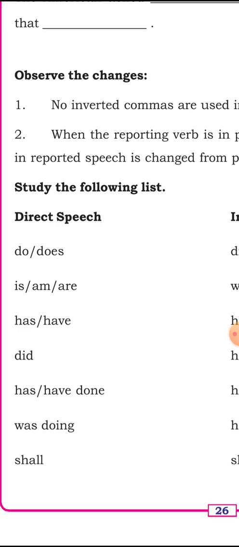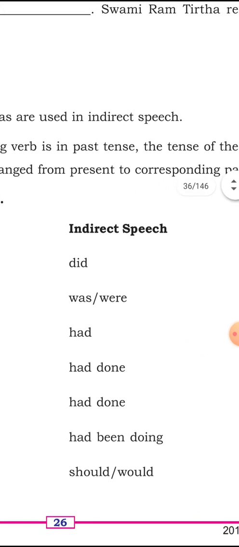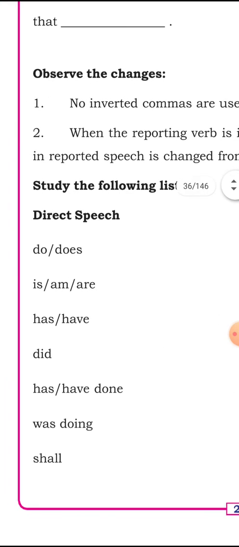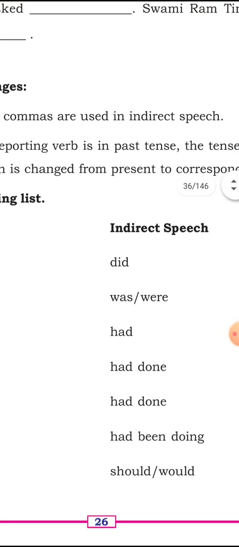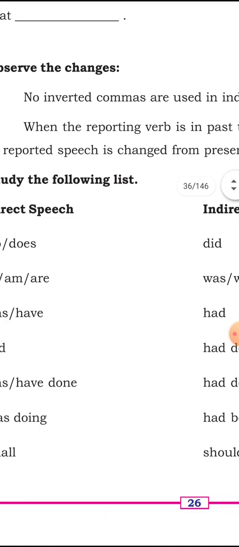And the text says that when the reporting verb is in the past tense, the tense of the verb in reported speech is changed from present to corresponding past.